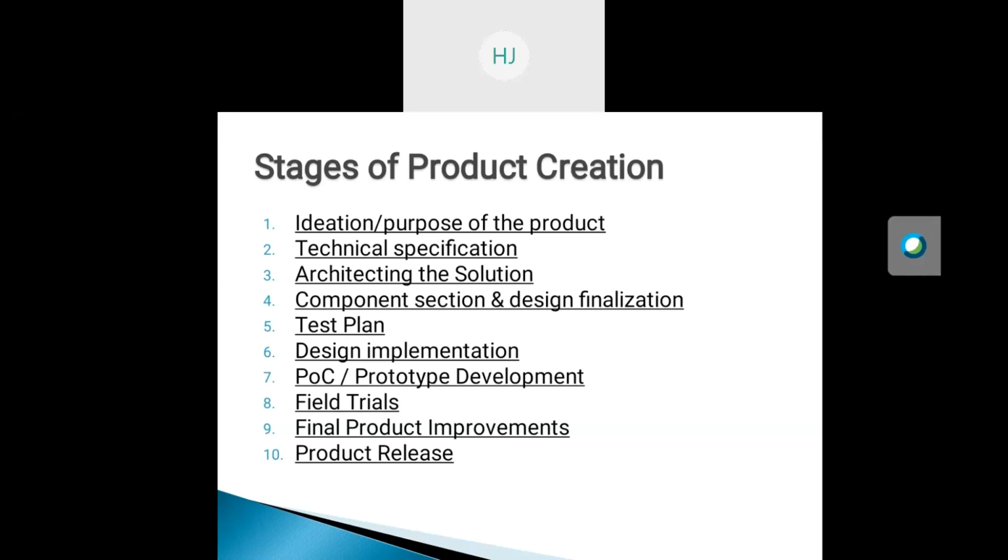Next is proof of concept, that is POC, prototype development, and testing. Proof of concept or POC is when a design is completed newly, or if you don't have confidence in your full design or a part of the design, it is a good idea to build a prototype.